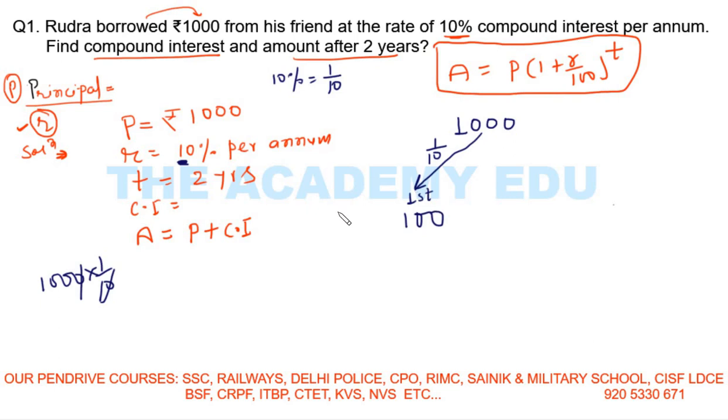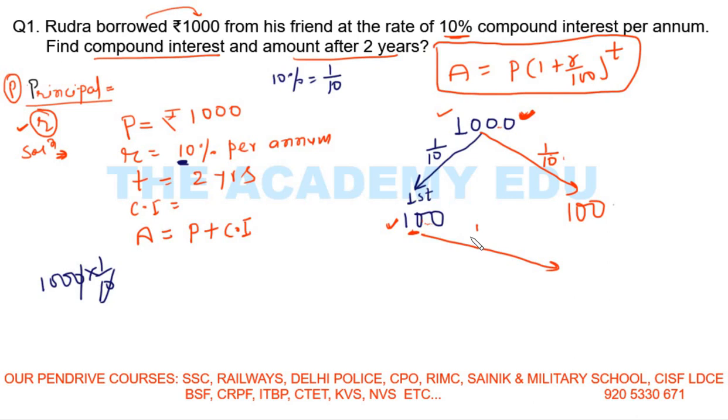Now next year I have to give interest on principal and interest on interest, because it is compound interest. So I have to pay interest on this money also. What would be the interest in the second year? Very keenly, rate of interest is 10%. First I pay interest on this principal. 10% means 1 by 10, so 1 by 10 of this is 100. Then I need to pay the interest on this interest money.